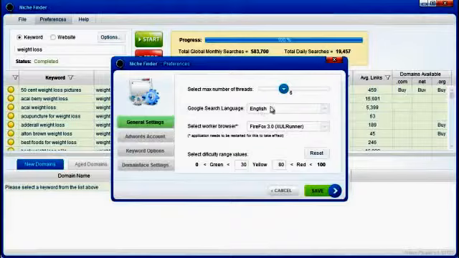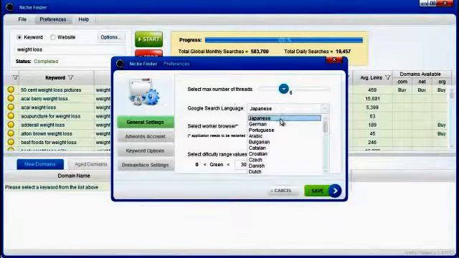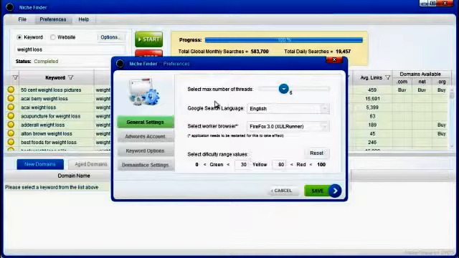Okay. Let's say it's vice versa. You're in the US, but you want to see how difficult it is to rank keywords in Japan's version of Google. Just come down here and select Japanese, and then click save. And then when Niche Finder starts to run, it's going to look at Japan's version of Google and not Google.com. So a really neat feature that we added there, and that was also a suggested feature from another user.